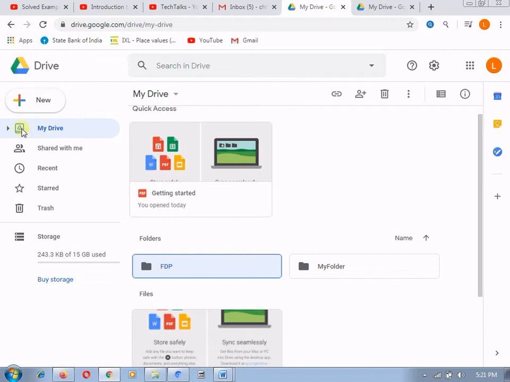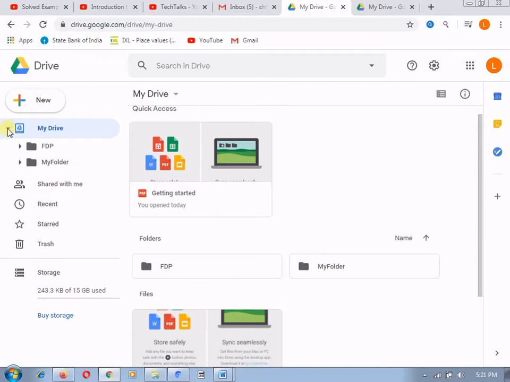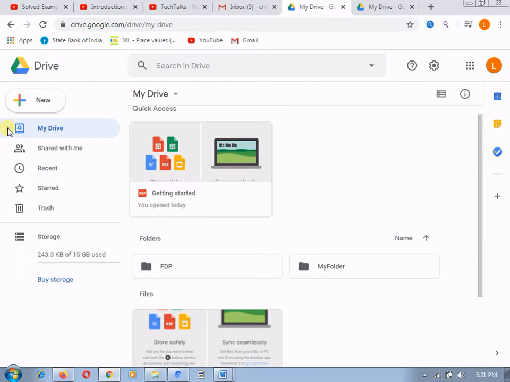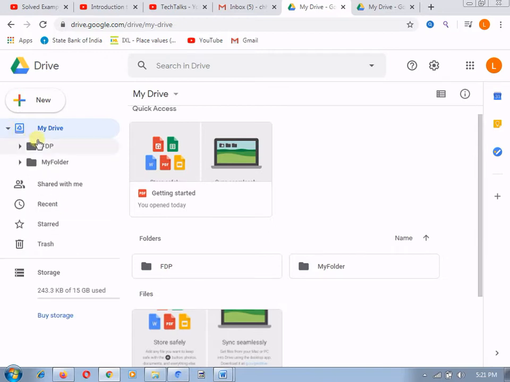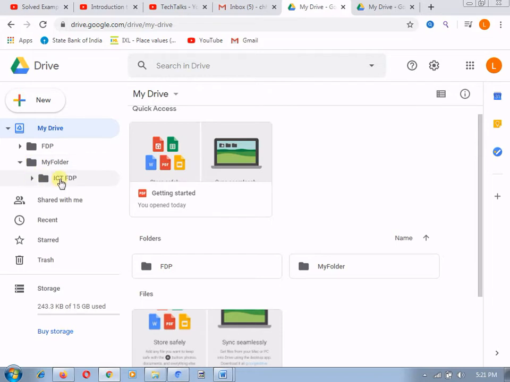The same thing, if I want to see here, in this arrow, it was previously like this. If I click on this arrow, it will show all the folders which are available on my drive. If I click on my folder, it will also show how many different folders are there. Basically this will show the number of folders which are available in your drive or in your subfolders as well.